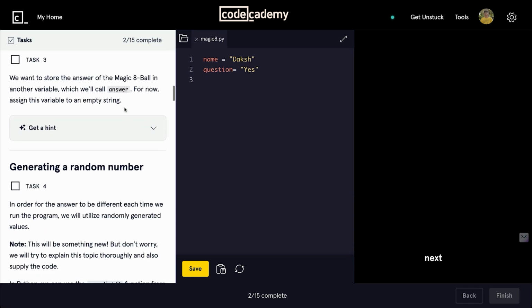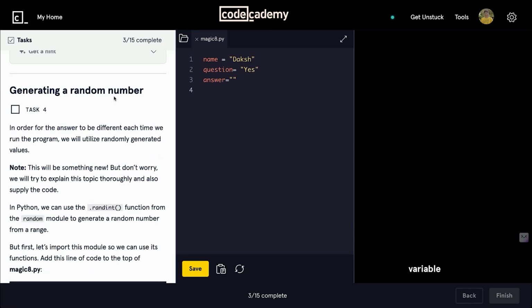Next task is we want to store the Magic 8 answer variable. We'll call it answer. Okay, so next thing is we have to create a variable called answer and keep it empty like this, so we can store the values inside this variable. That's why we are keeping it empty for now. Okay.